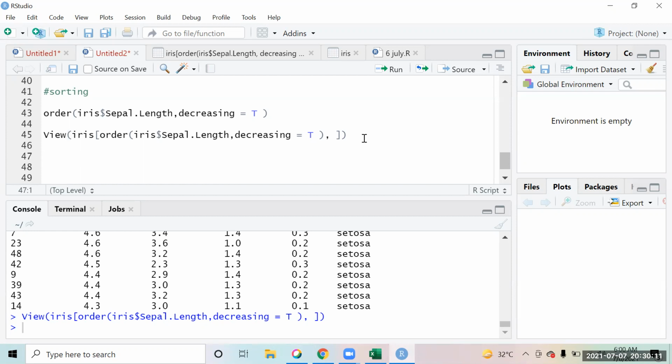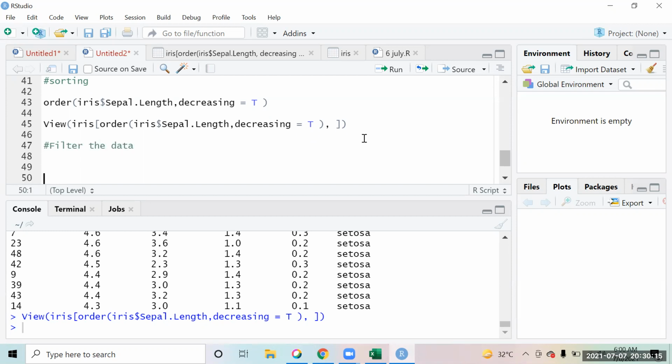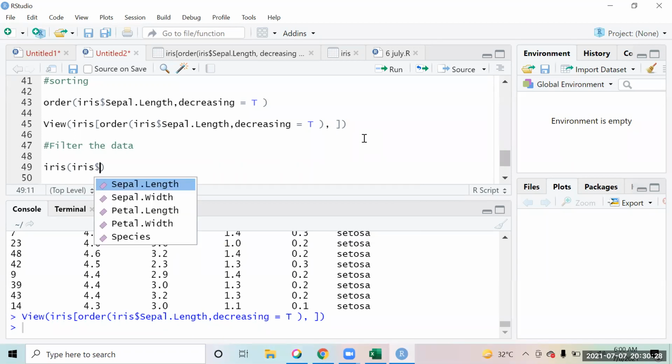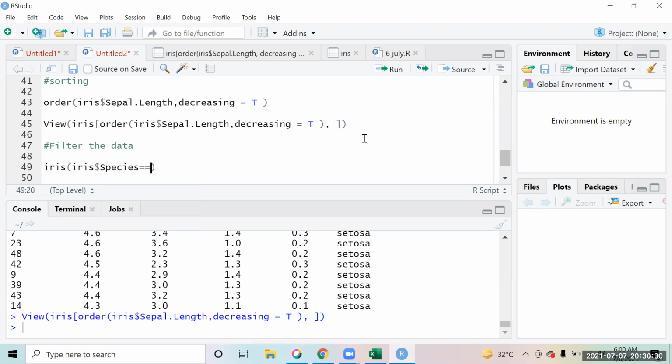Now, if you want to do some filtering of the data, right? If you want to filter the data, we simply say iris. Over here you give the condition. For example, you want to see the data where iris dollar species is equals to setosa. If you write that and you say you want to have all the columns,